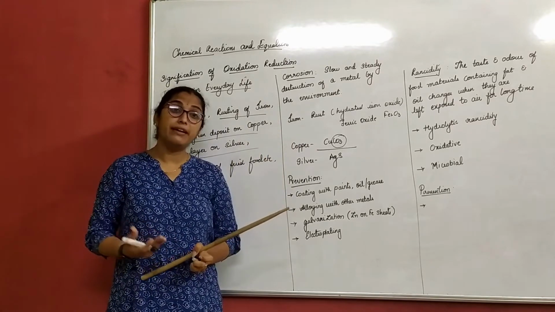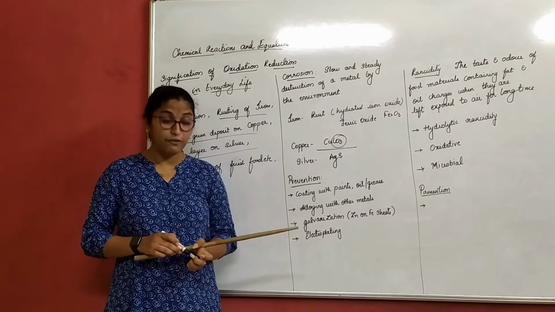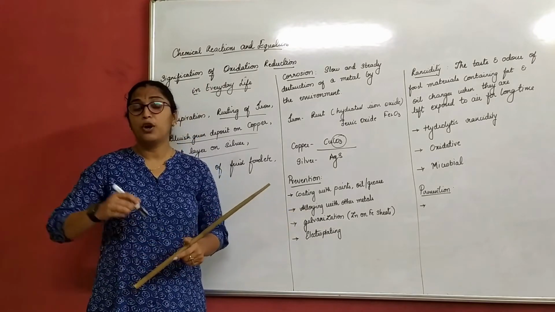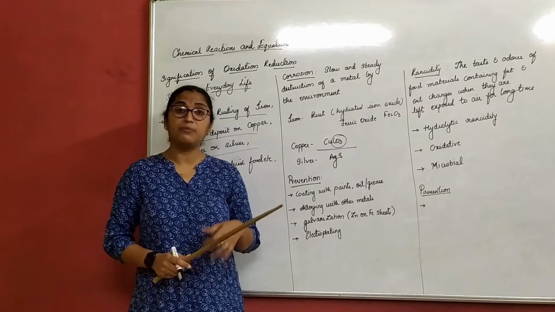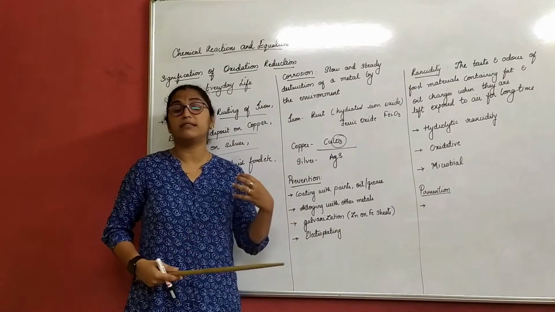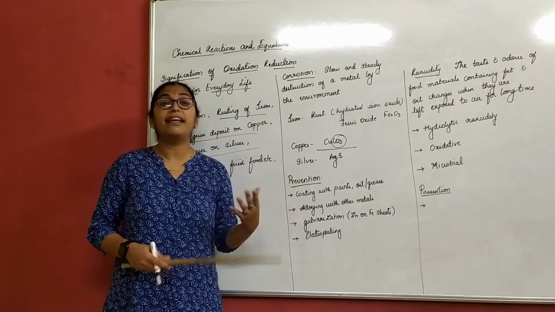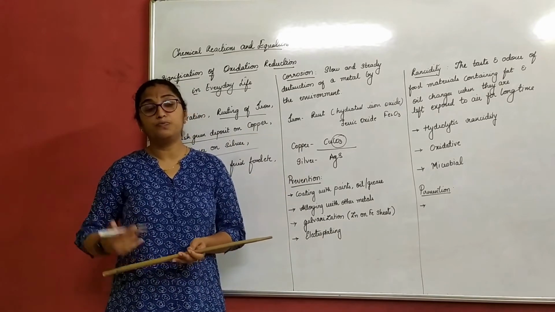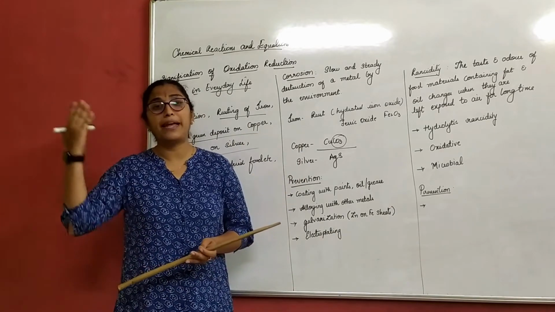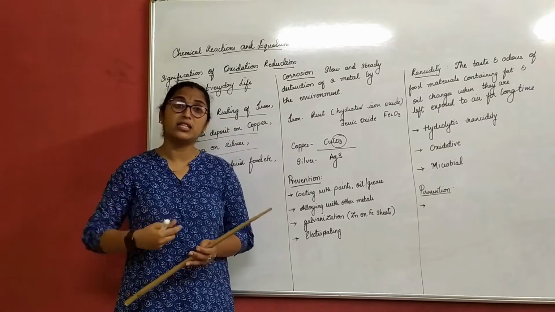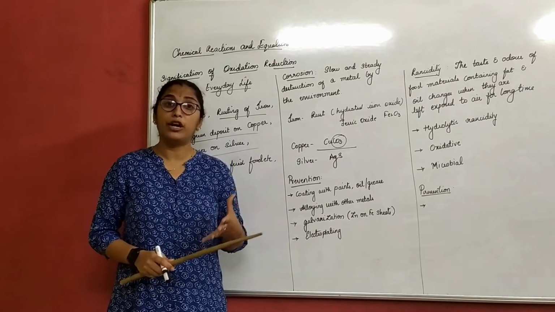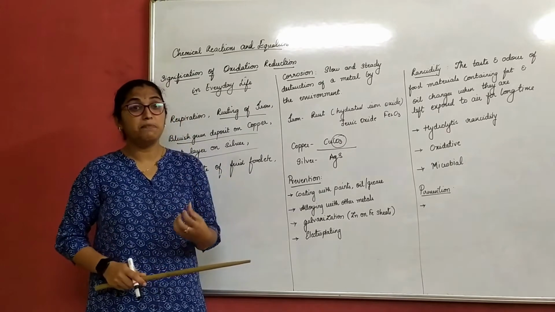Now how do we prevent this corrosion? Basically, if you have any iron rack or window railings, anything, gradually by exposing it to sunlight, air, water, they rust, right? What do we do? We simply sometimes paint the railings, paint the grills. Why do we paint? To avoid rusting, correct? That is a simple technique.